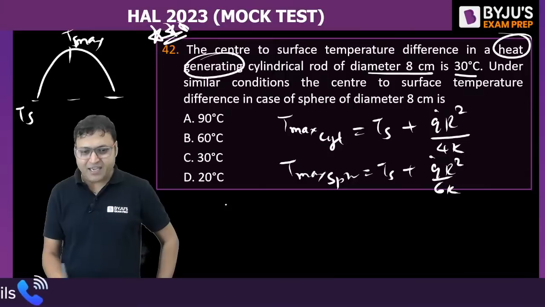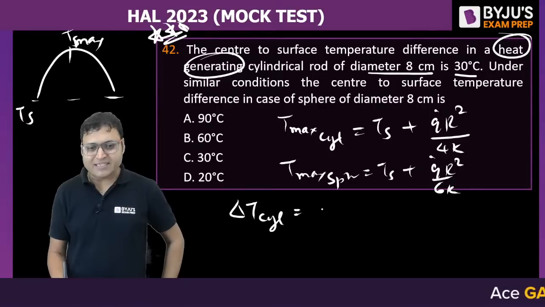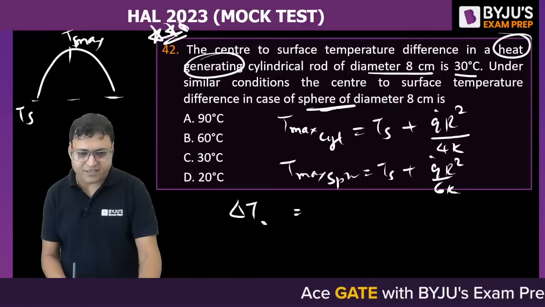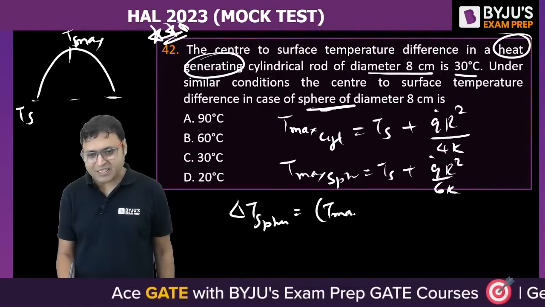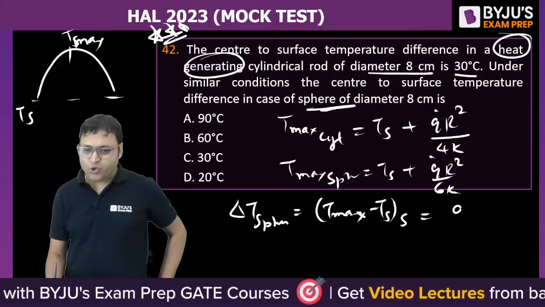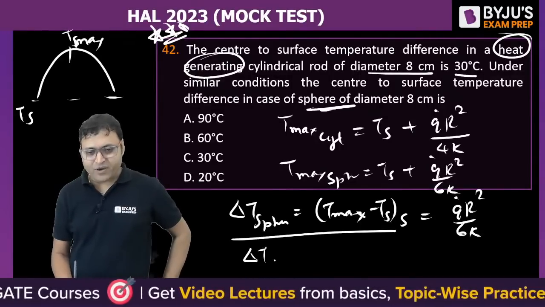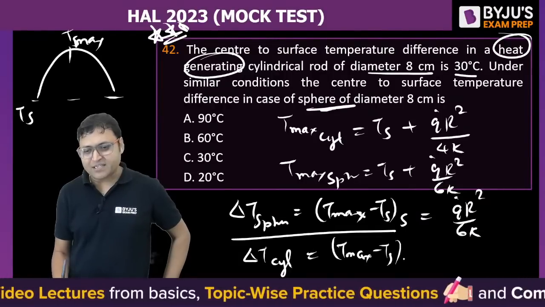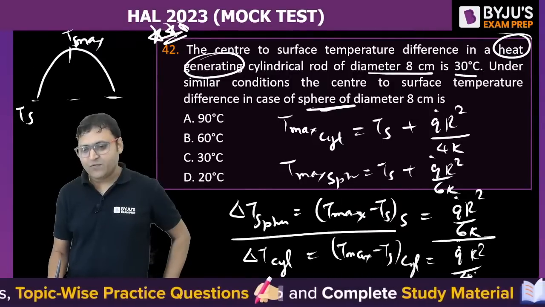So delta T for a sphere is equal to T maximum minus Ts, which is given by Q dot R square by 6K, divided by delta T for a cylinder, which is T maximum minus Ts equal to Q dot R square by 4K.